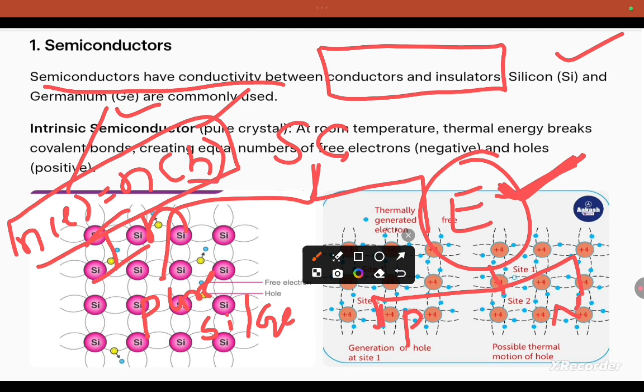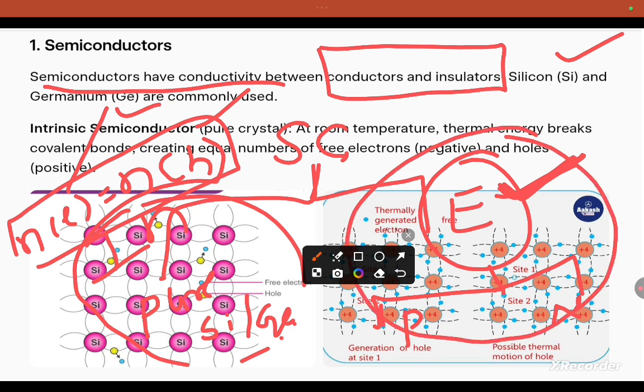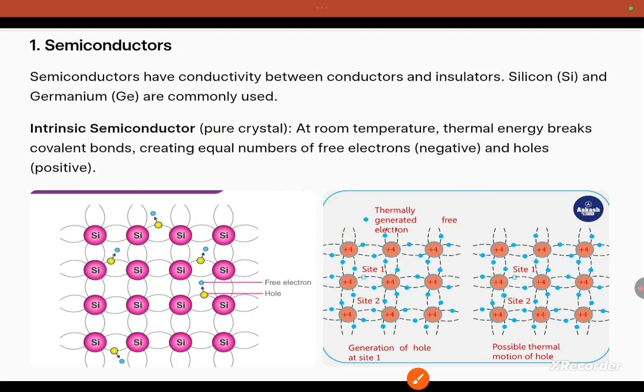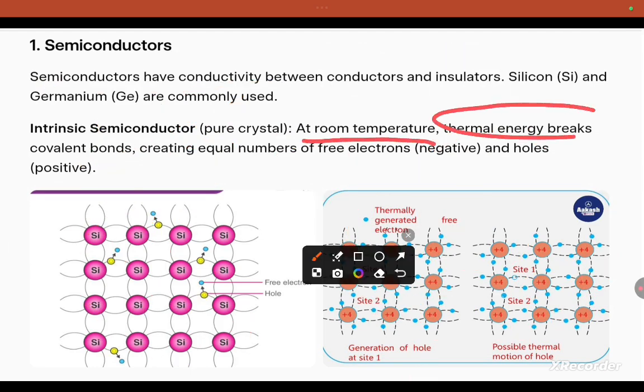Intrinsic semiconductors have limited applications, and we need a wide range of applications, so we need extrinsic semiconductors. At room temperature, thermal energy breaks covalent bonds, so the number of free electrons equals the number of holes. That is about intrinsic semiconductors.